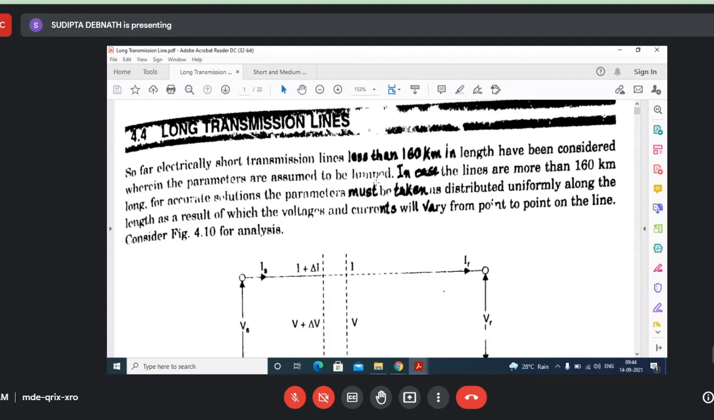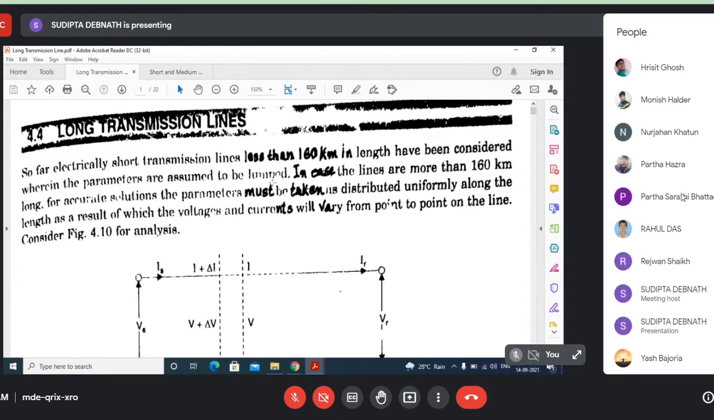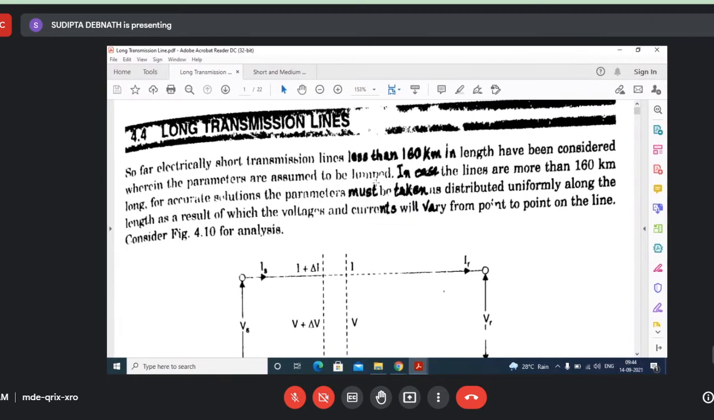Actually, resistance, inductance and capacitance are all distributed throughout the length of the line, but for simplicity we assume them to be concentrated up to some distance. Long transmission lines, like medium transmission lines, consider all three parameters, resistance, inductance and capacitance, but unlike medium lines, the parameters are distributed throughout the length of the line. So how do we analyze them?